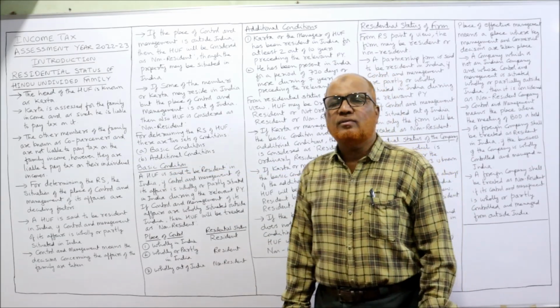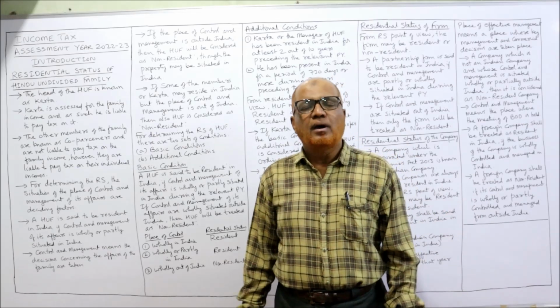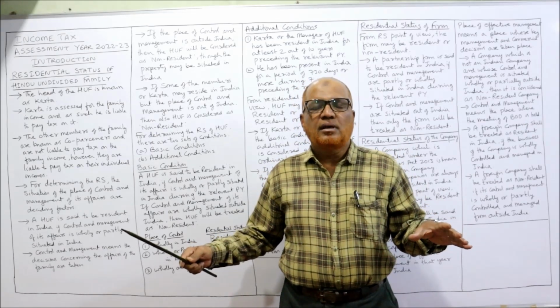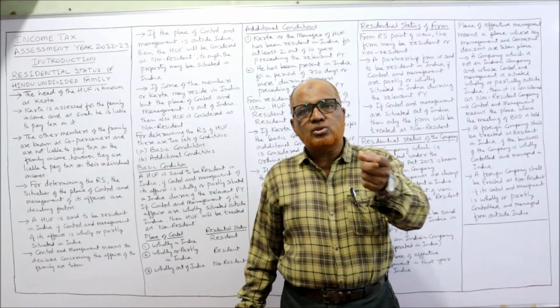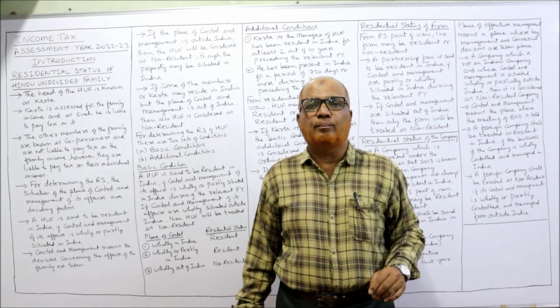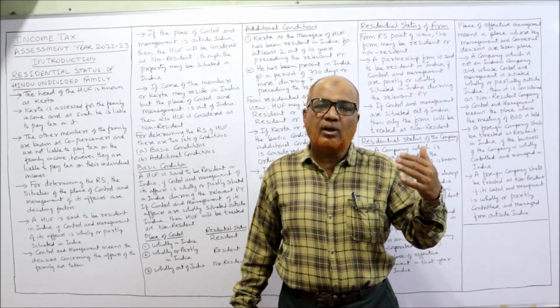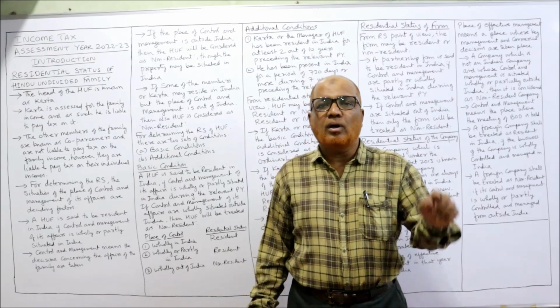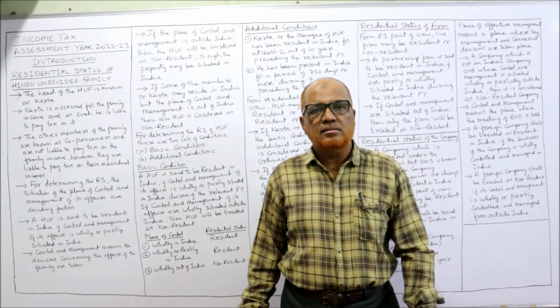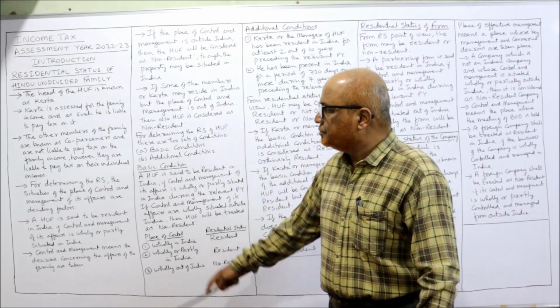The other members of the family are called co-parceners. They are not liable to pay tax of HUF. They have to pay the tax on their individual income. So apart from share of income from HUF, they may have their own individual income. On that individual income, they have to pay the tax. But the amount received from HUF is not taxable.